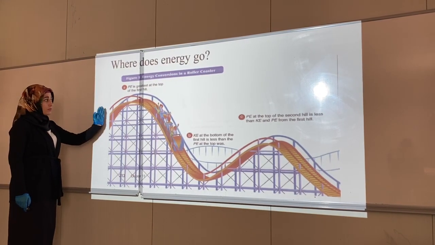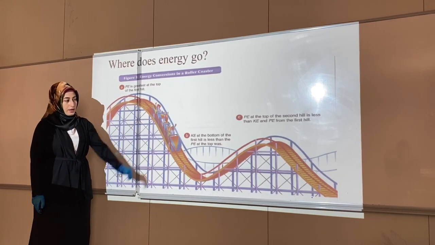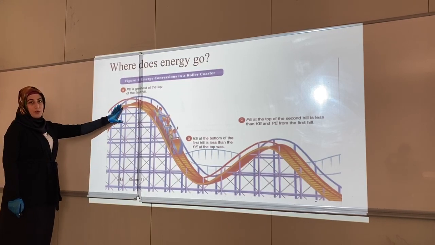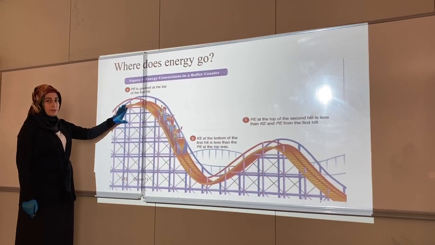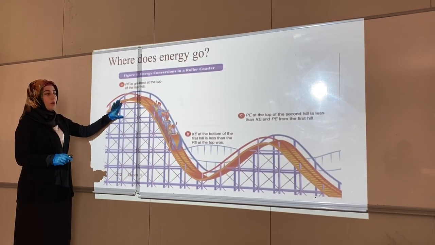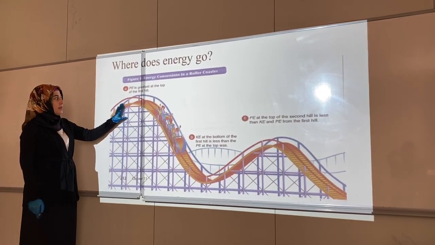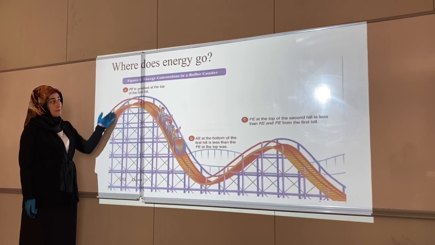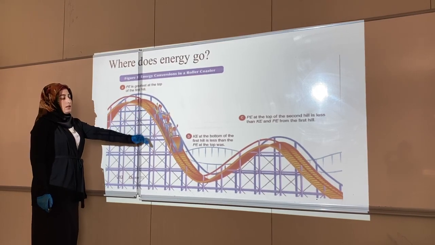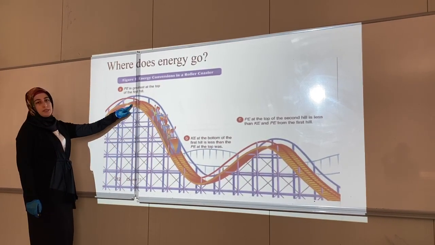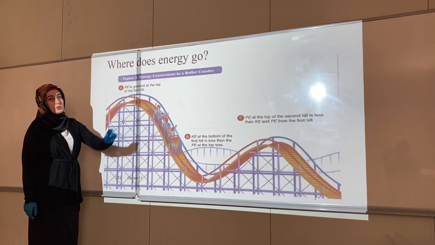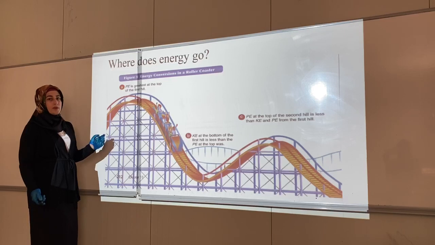Look, we have different altitudes. The first one is the highest place, but did you guess that the place where the roller coaster stops has the same height? Let's see. The first hill of the roller coaster is very high, maybe 20 meters, and the last one maybe 10 meters. So there's a difference between them.